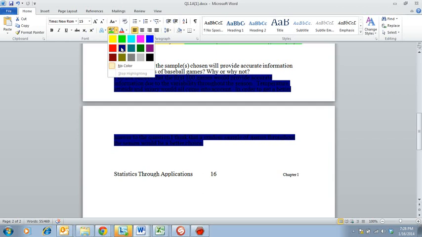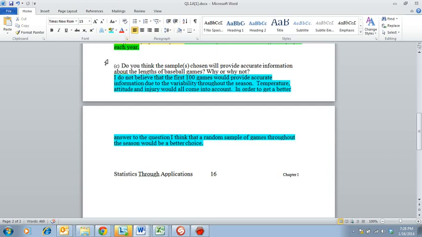So, I mean, I'm not a huge baseball person, so I don't know all the ins and outs, but I know that the longer you play during the season, the more likely that somebody's going to get injured, which might change the outcome of how long a game is played. I know I've been to games in the spring and in the fall, and sometimes they're really cold, and I think those games might be a little bit shorter sometimes. And then attitude, like maybe towards the end of the season, the players are getting a little bit more bored, and they're going to be shorter games. I can't tell you for sure. I can just tell you that with all of these changes happening throughout the season, you need to get a better sample than just the first 100 games of the year.